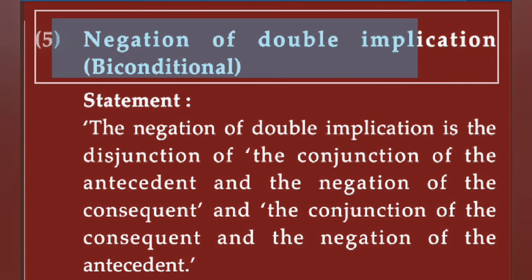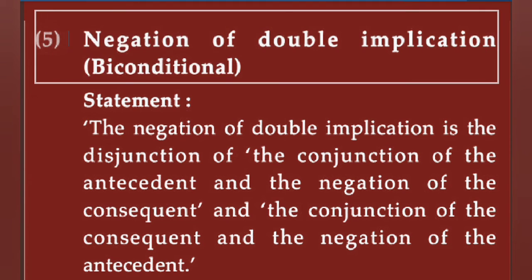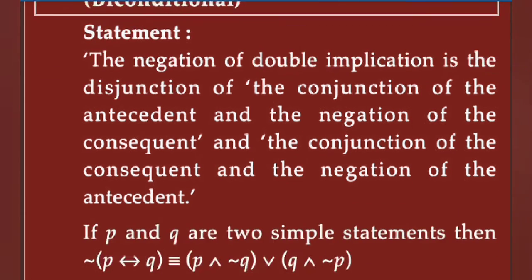Next, negation of double implication or biconditional. Negation of a biconditional statement, let's see. The negation of double implication is the disjunction of the conjunction of the antecedent and the negation of the consequent, and the conjunction of the consequent and the negation of the antecedent. See the symbolic form.